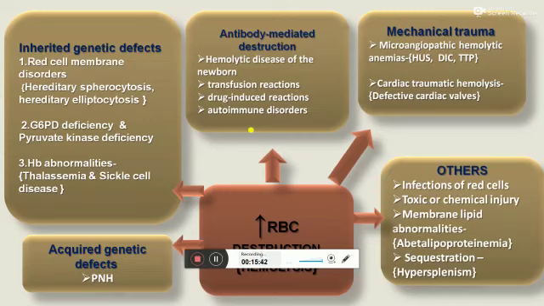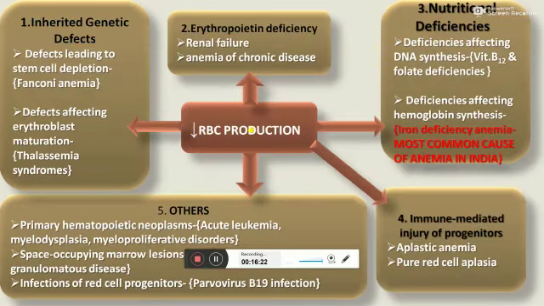Next is mechanical trauma of RBC in microangiopathic hemolytic anemia, in HUS, hemolytic uremic syndrome, DIC, disseminated intravascular coagulation, and in TTP, thrombotic thrombocytopenic purpura. In defective cardiac valve, there may be cardiac traumatic hemolysis. Other causes of destruction of RBC are infection of RBC like in malaria, toxic or chemical injury like in lead poisoning, membrane lipid abnormalities in abetalipoproteinemia, and sequestration of RBC in hypersplenism or splenomegaly.